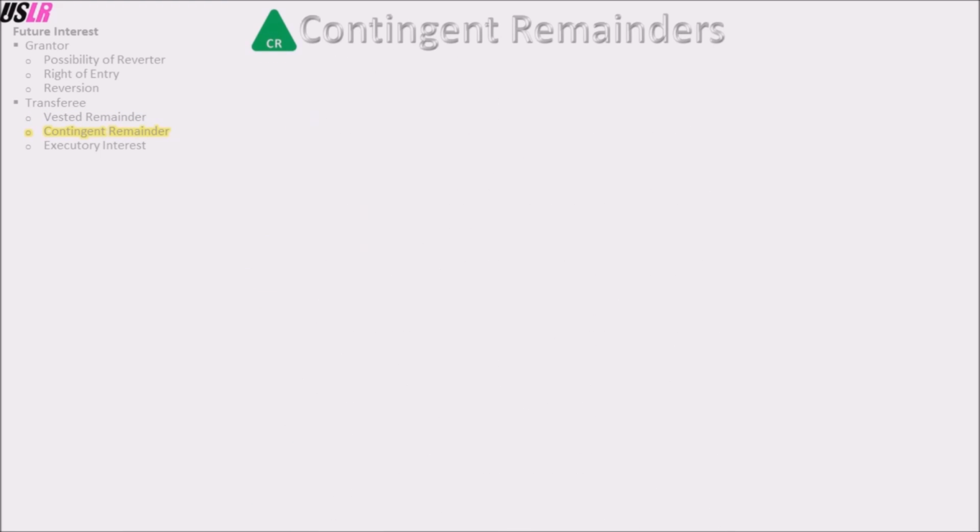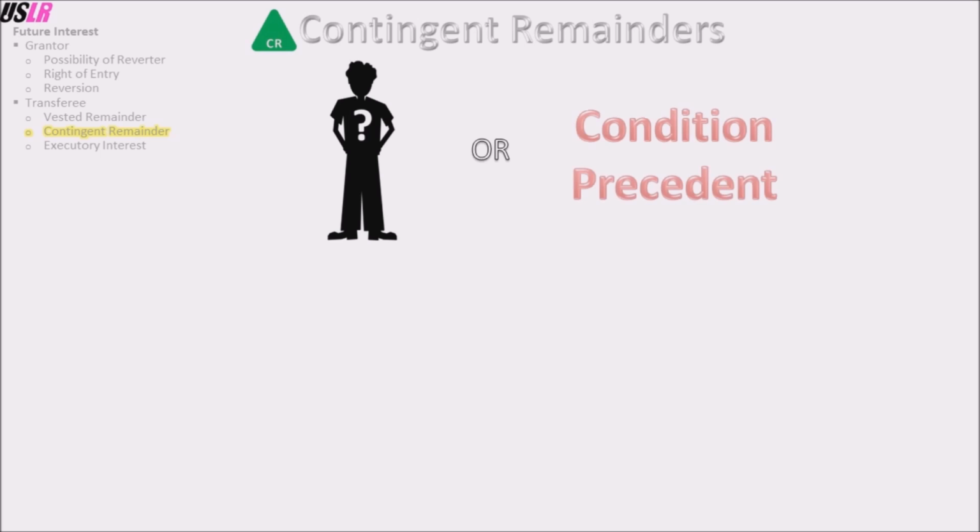Moving forward with contingent remainders. Contingent remainders are created when there is an unascertained person or a condition precedent. Since we have just seen examples of when a contingent remainder is created with a condition precedent, here are some examples of when a contingent remainder is created because of an unascertained person.